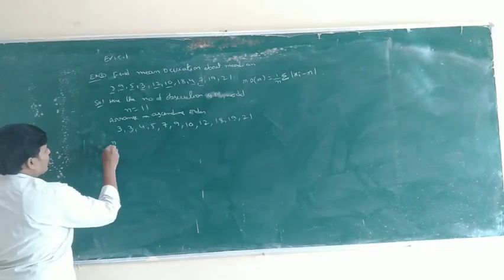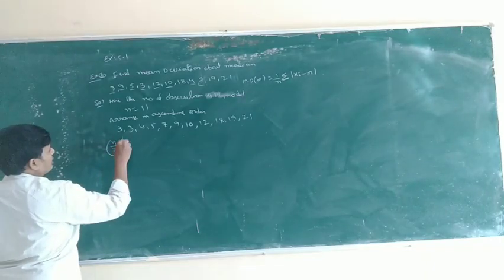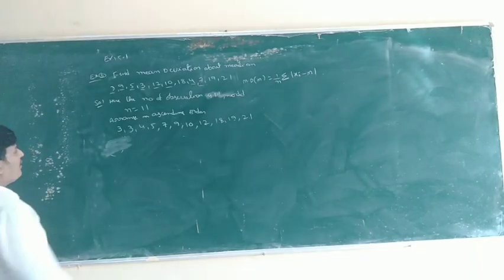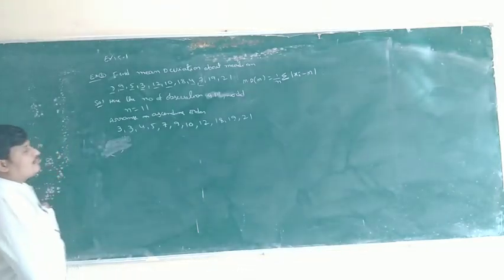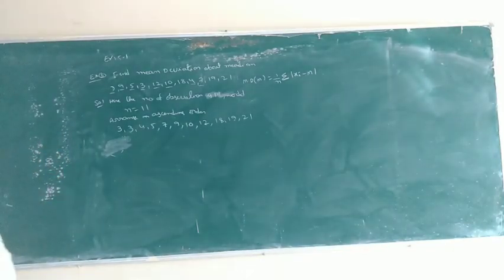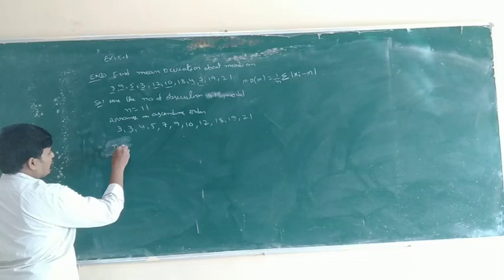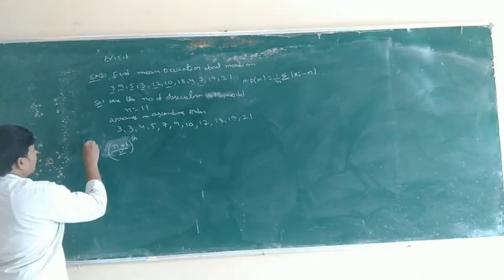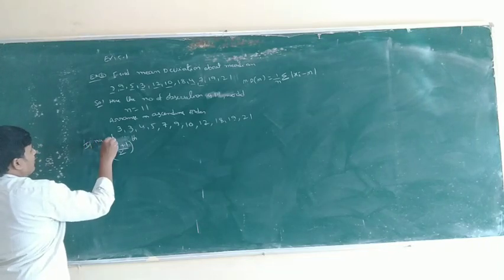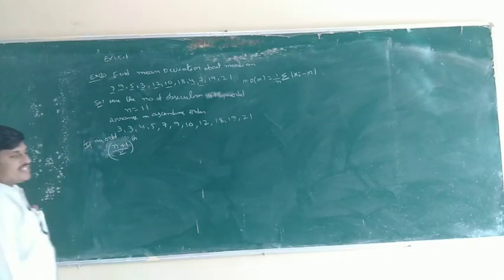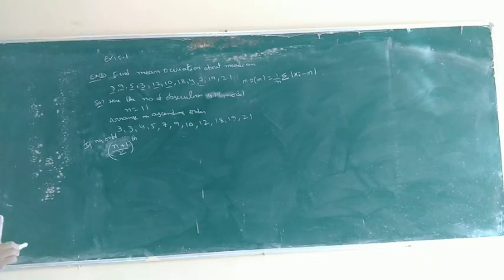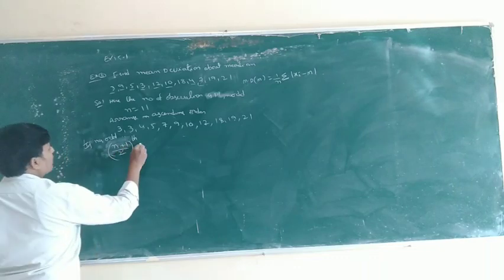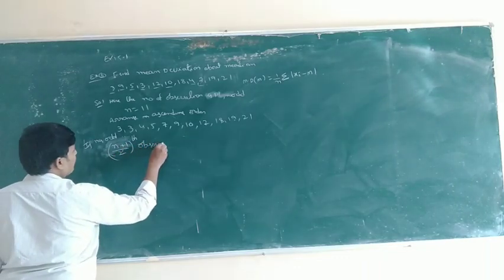Now, n is odd, so what is the median? If n is odd, the median is a single median, the (n plus 1) by 2th observation.